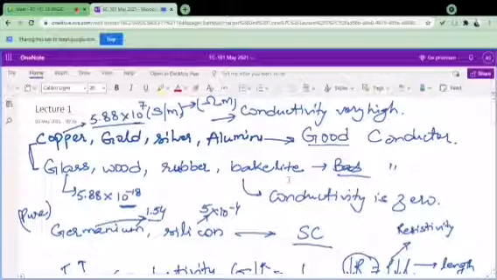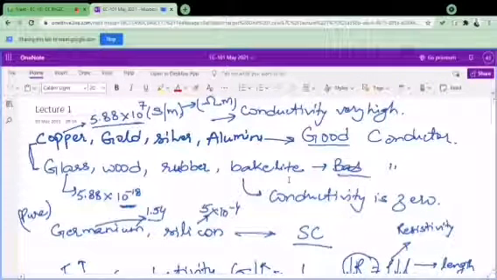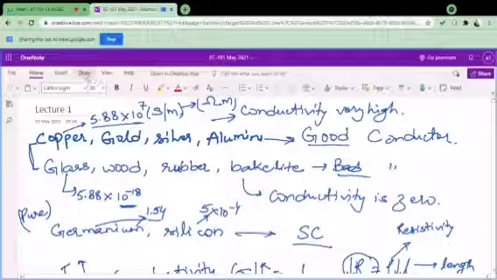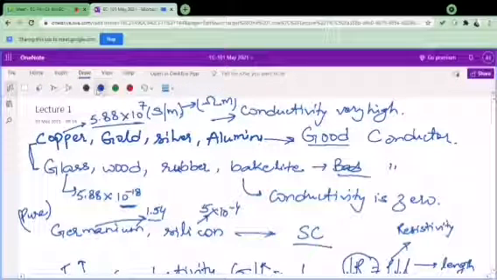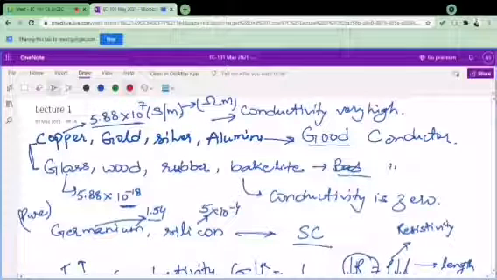So in the last lecture we discussed that there are a few materials whose conductivity may vary. If its conductivity is very high, we call them good conductors. If their conductivity is less, we call them insulators. And if their conductivity at room temperature is in between the conductivity of the conductors and insulators, we call them semiconductors. We have seen a few examples over here.